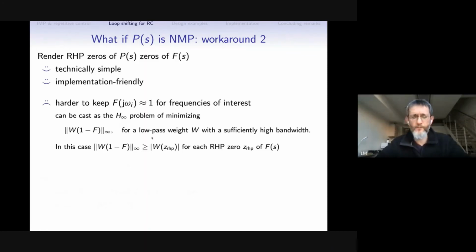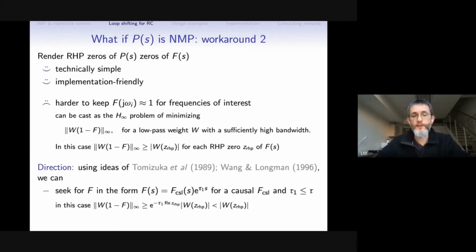For example, this H-infinity kind of problem can be used to find some lower bounds, and then there are hard bounds on the accuracy of such an approximation, okay? A possible solution here is to use non-causal filters. And this is actually an idea that has been used for many years in repetitive control for different purposes, but still this is an idea.